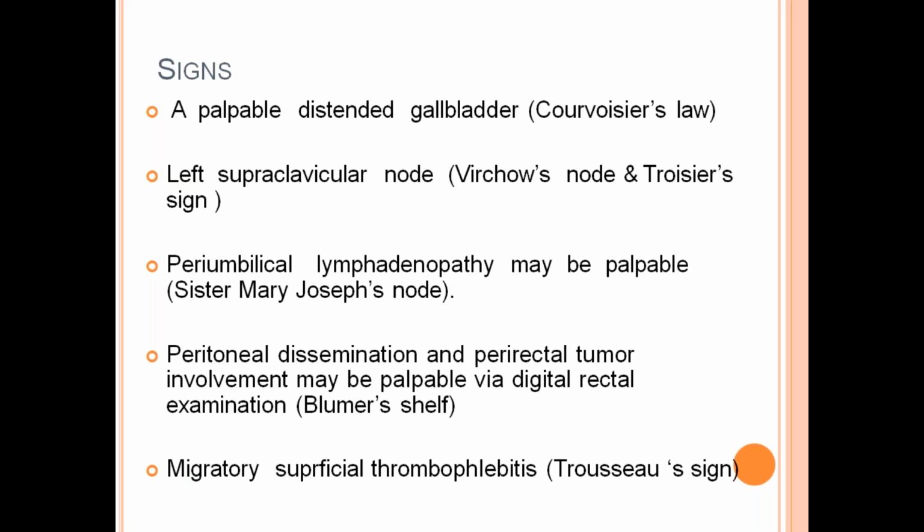Periumbilical lymphadenopathy, which may be palpable, Sister Mary Joseph nodes. Peritoneal dissemination and perirectal tumor involvement may be palpable via digital examination per rectal. These are called Blumer's shelf nodes.